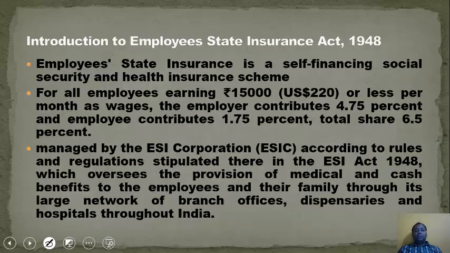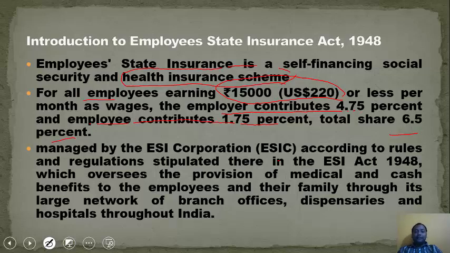Now, introduction to the Employees State Insurance Act 1948. Employees State Insurance is a self-financing social security and health insurance scheme. So basically it's a health insurance scheme. Now it's mandatory for all employees earning 15,000 rupees or 220 US dollars as wages. In this, the employer contributes 4.75% and the employee contributes 1.75% of the wages. The total share is 6.5%.